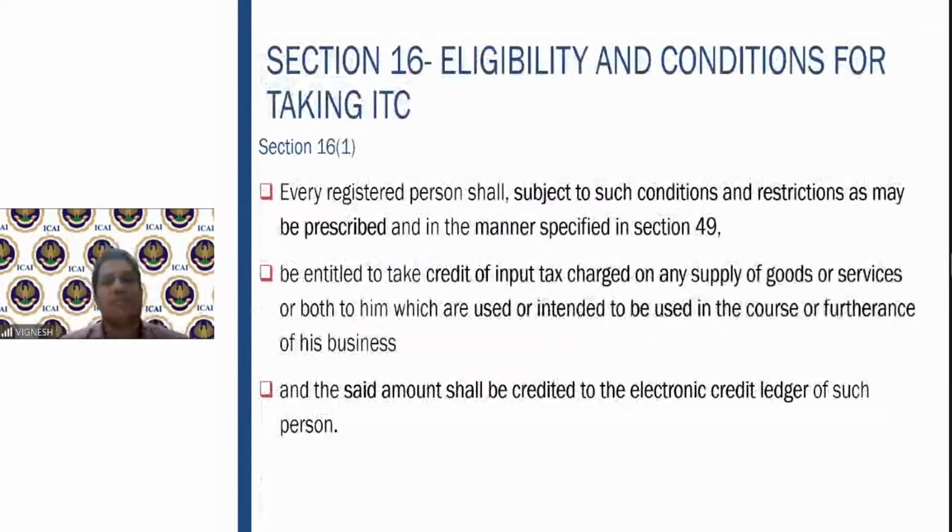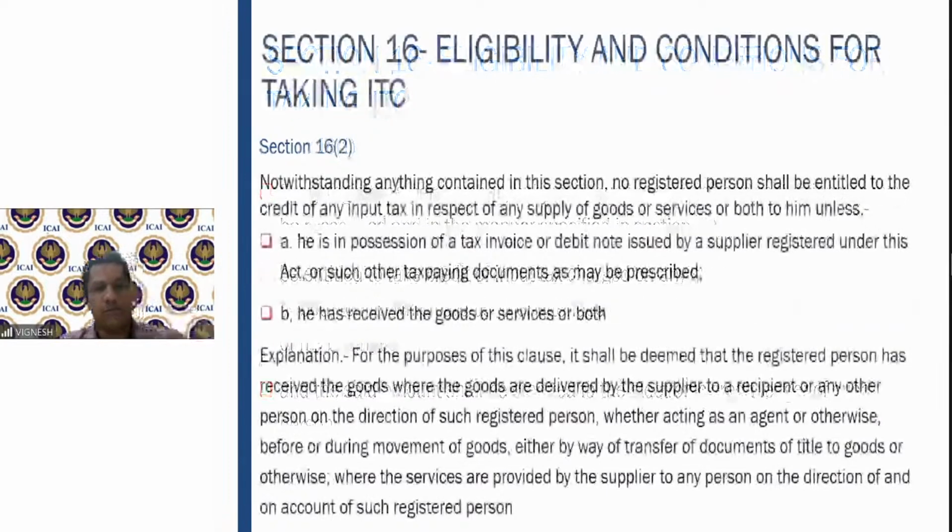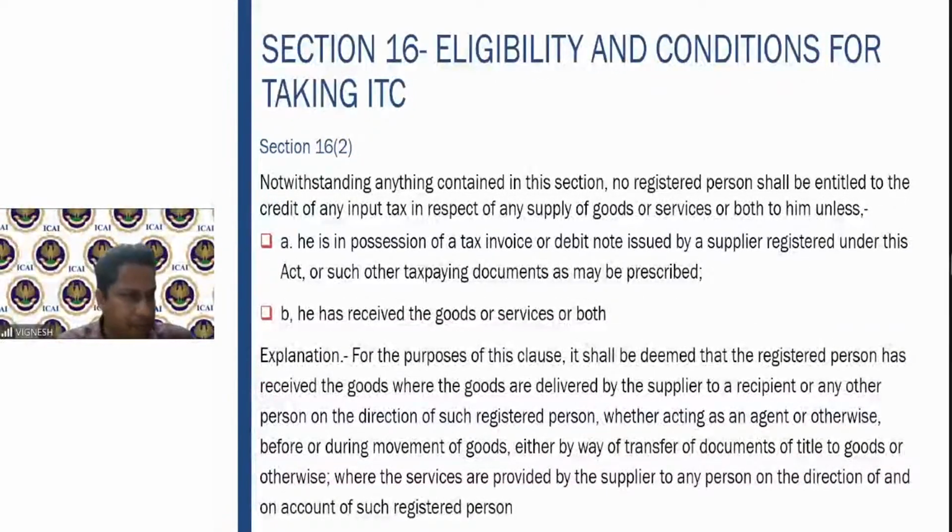So that is your 16 subsection 1, which talks about the claim of input tax credit, right? You can claim: registered person, used or intended to be used in the course or furtherance of the business has to be there.